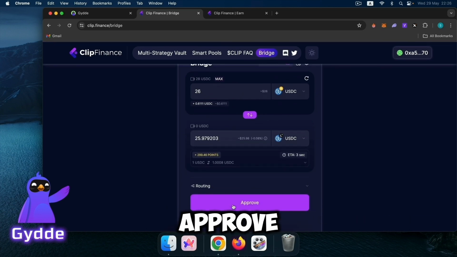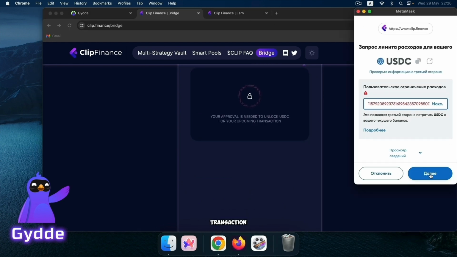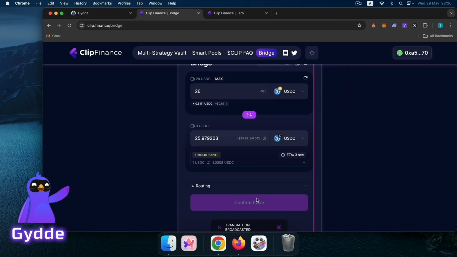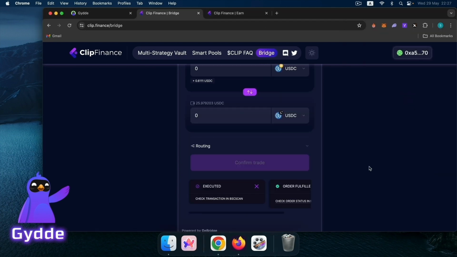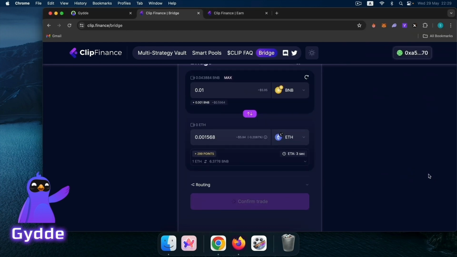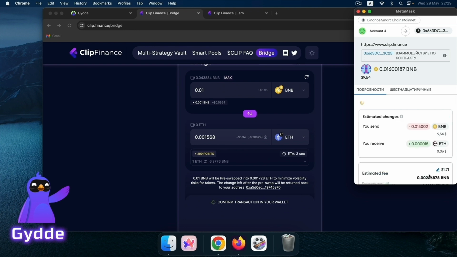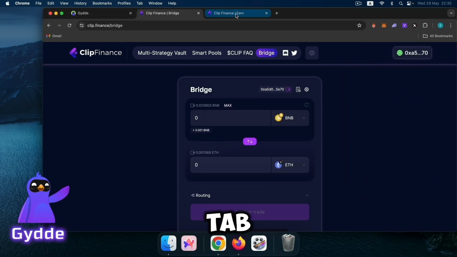Click Approve. Sign the transaction. Confirm. Wait. We also need ETH for commission payment. In the same way, we exchange our tokens from another network for ETH. Confirm. Now go to this tab.